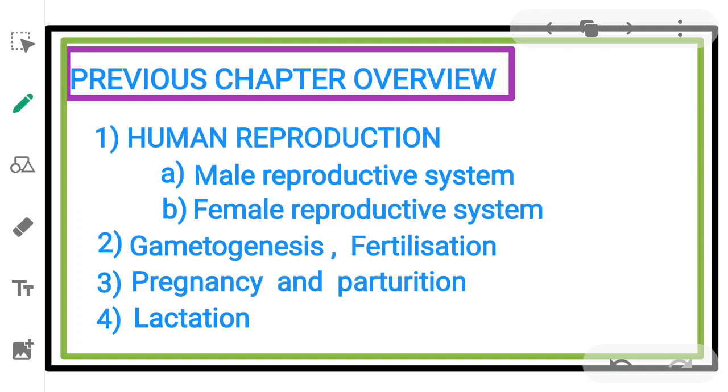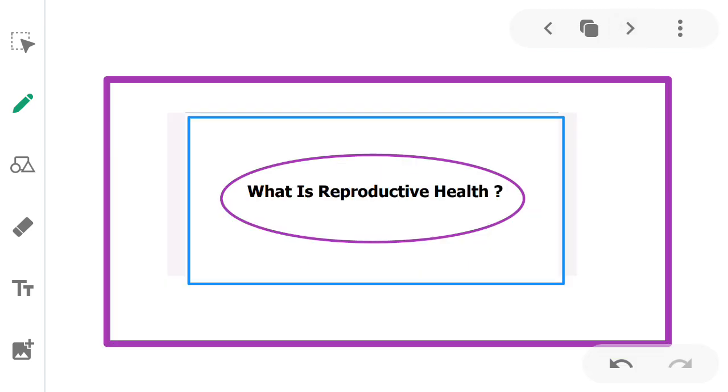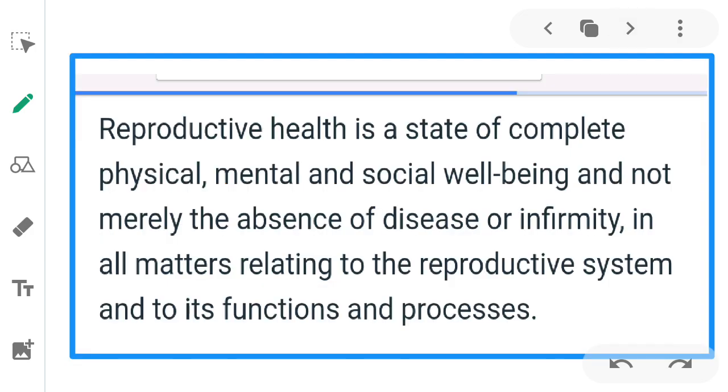So in the previous chapter we studied human reproduction. Let's study the next one, that is reproductive health. What is reproductive health? Reproductive health is a state of complete physical, mental and social well-being and not merely the absence of disease or infirmity in all matters relating to the reproductive system and to its functions and processes.